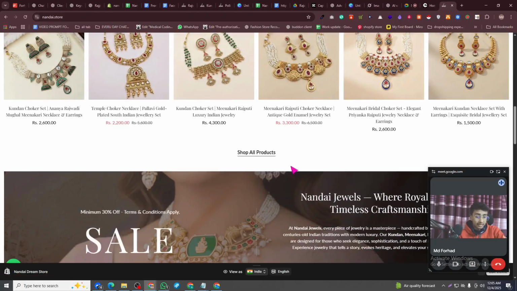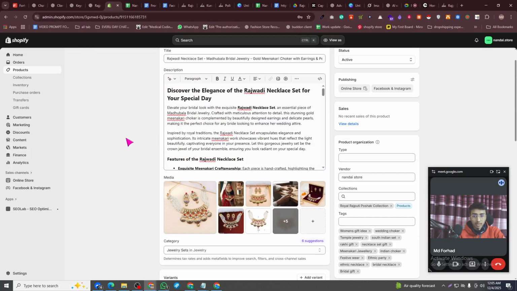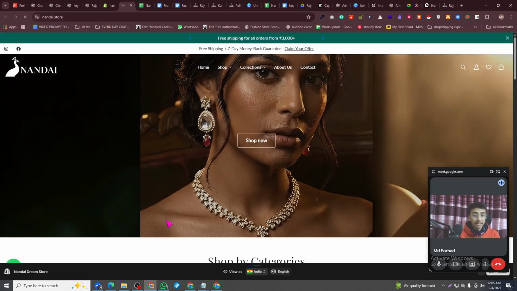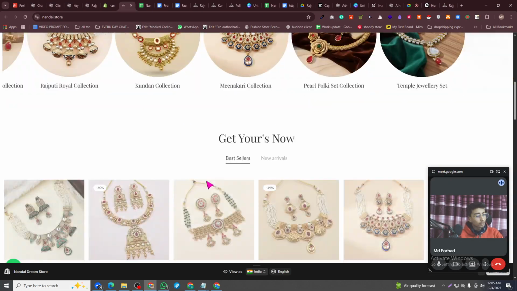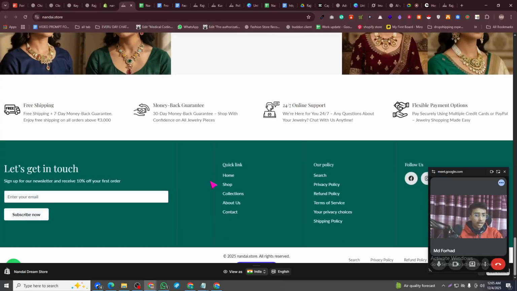If you don't believe I built this, I'm going to show you the access that I have to this store. Look at this. If I go to the preview from the dashboard, guys, you're going to see the result. This is the website I want to rank. It already ranks well, but I want to do more. I want to index everything very well. I'm going to do everything.